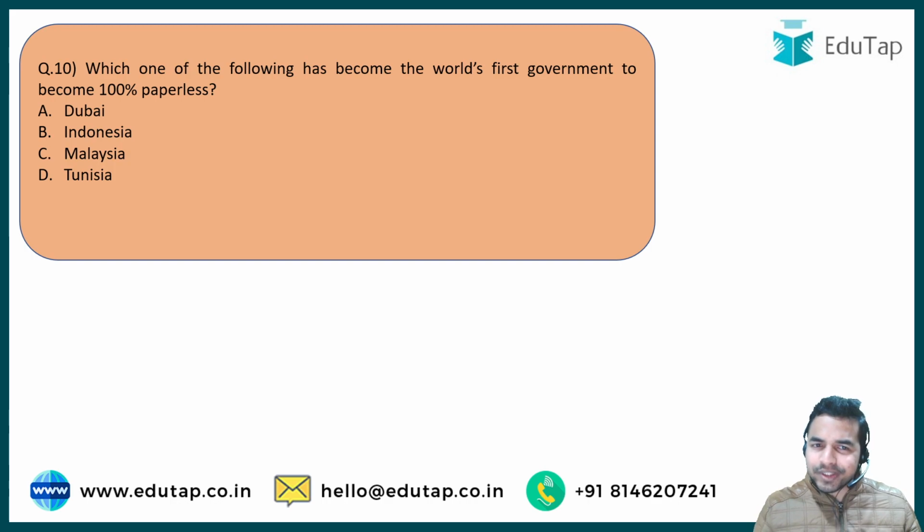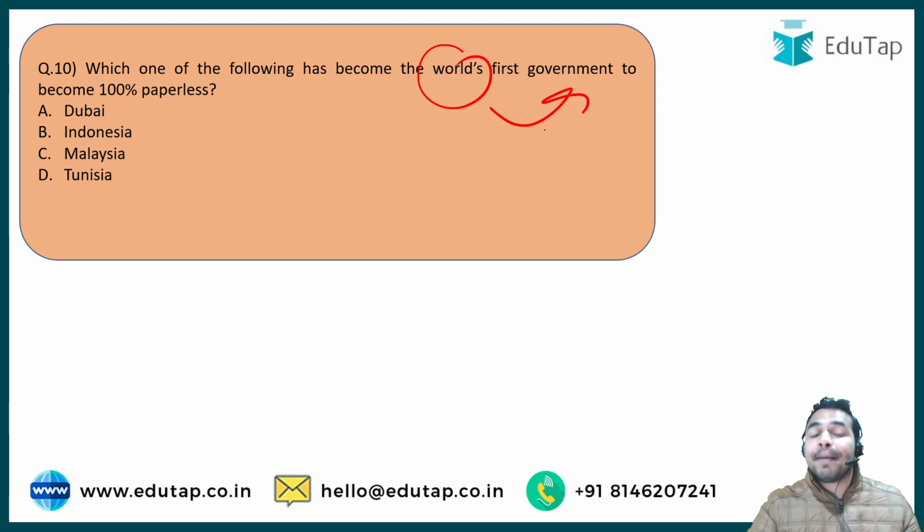And the next question is once again a very basic question, that is which one of the following has become the world's first government to become 100% paperless. So in the last year there was one of the governments which has become paperless, and now in this question you are required to identify the name of the government, that whether it was Dubai government, Indonesian government, Malaysian government or the Tunisian government. And the right answer to this question is option A, that is Dubai government.